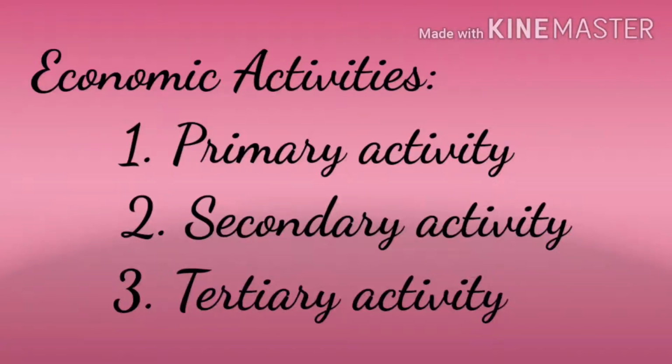What is meant by primary activities? Related to gathering or extraction and production of natural resources. The activities related to the processing of products obtained from the primary activities are called secondary activities. Give some examples. Yes, making clothes from natural fibers, then manufacturing iron or stainless steel from the minerals obtained